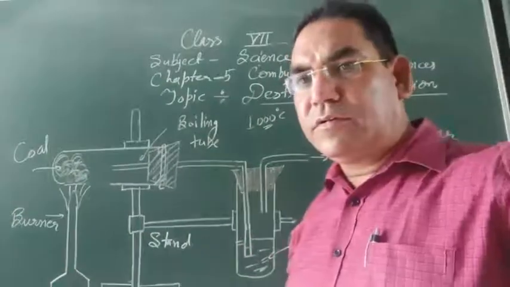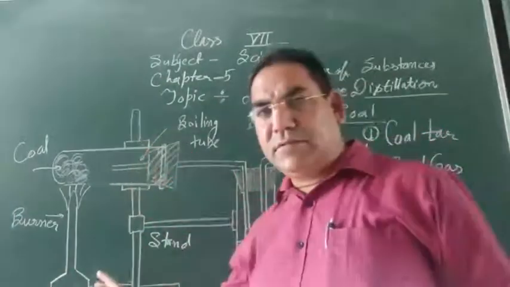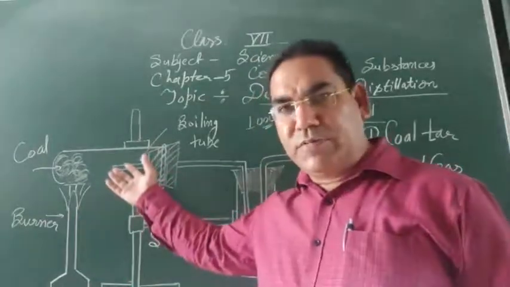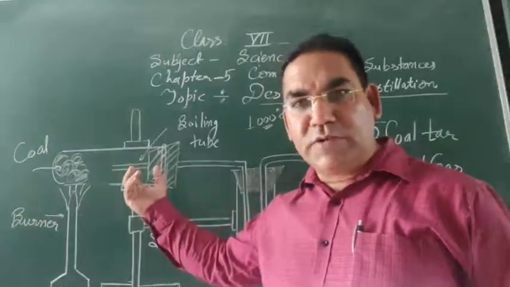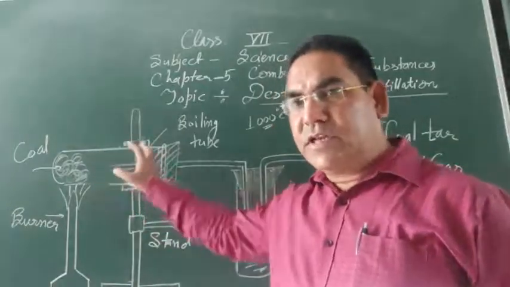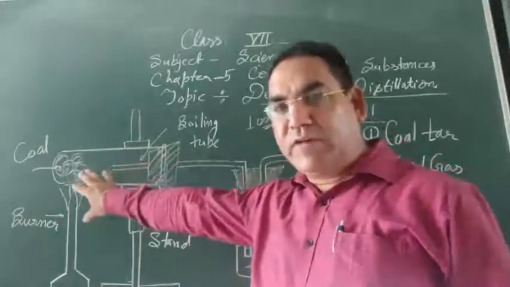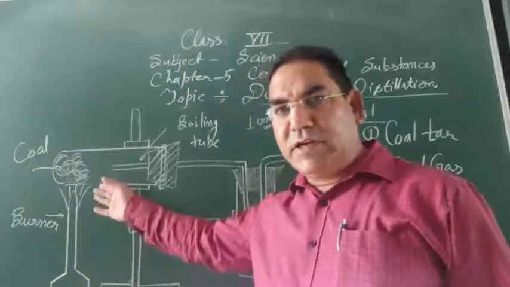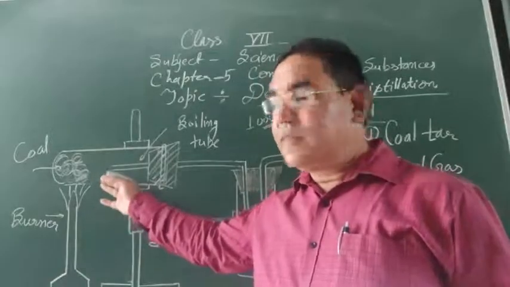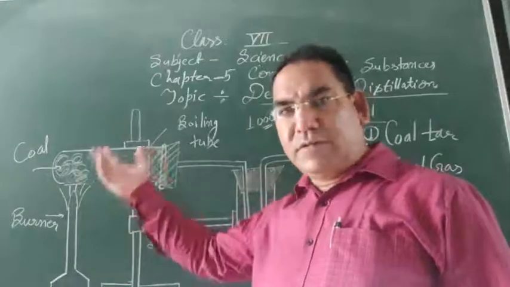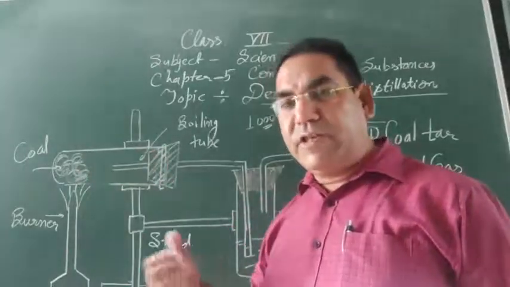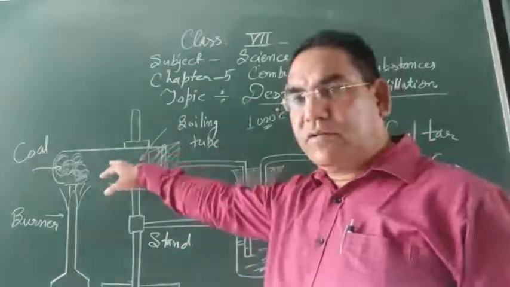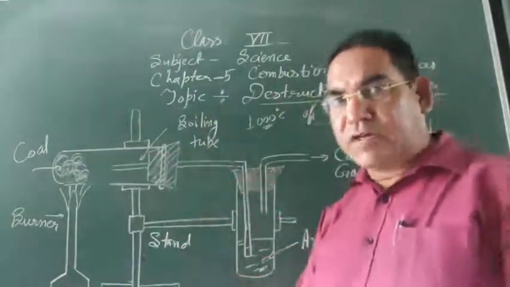Look, this is an apparatus in laboratory that we use. In this there is a test tube you can see. In this test tube there is coal we have filled over here. We heat the test tube with the burner. When we heat it with the help of the burner at very high temperature, the coal produces various products.